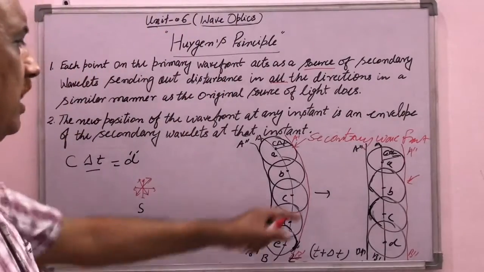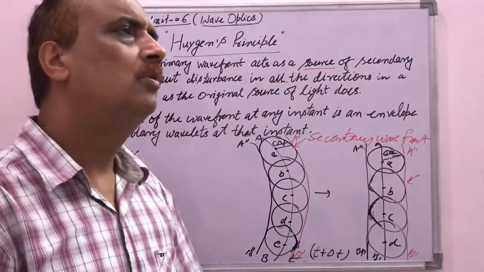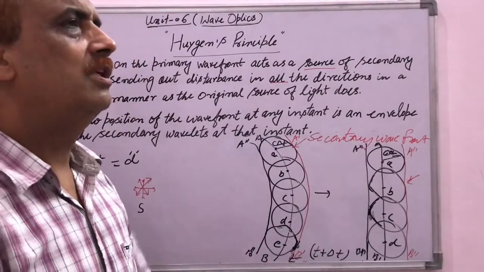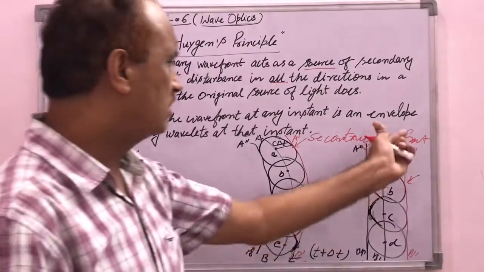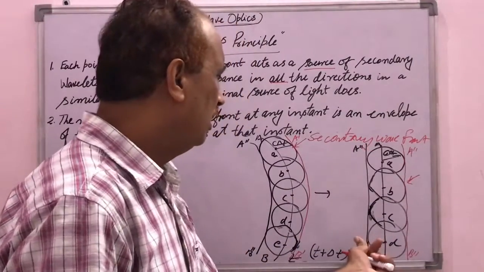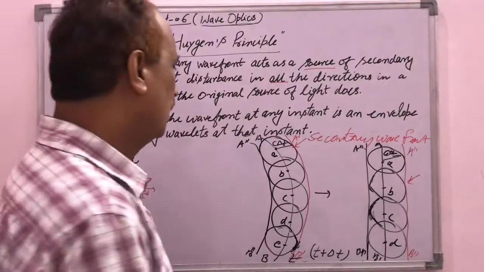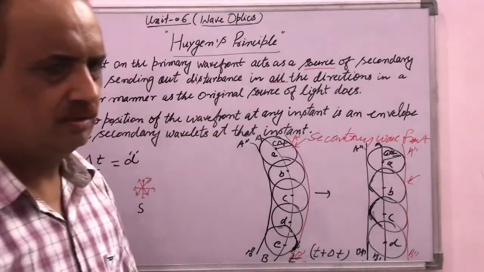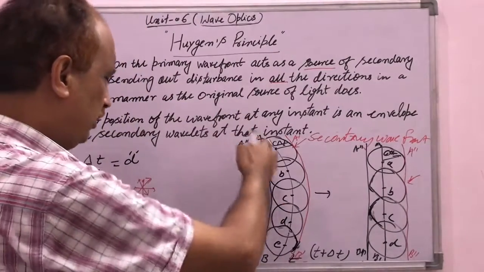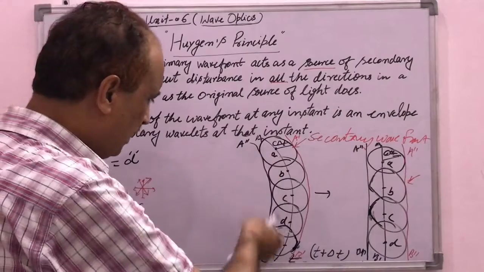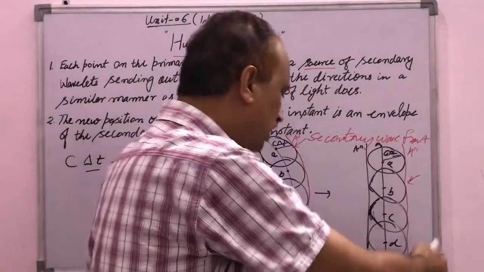So it gives an idea of how light spreads in the medium when we see the disturbance at a far off distance from the source. Actually, it shows the plane wavefront and this is the spherical wavefront. When we are close to the source, we trace the secondary wavelets like this, and when we draw at a far off distance, we draw like this.